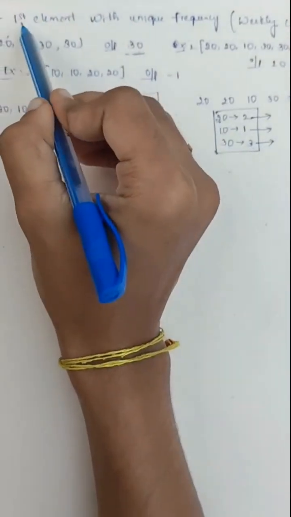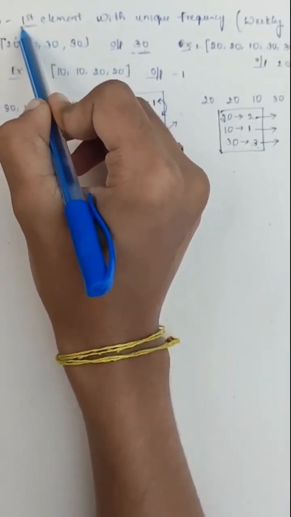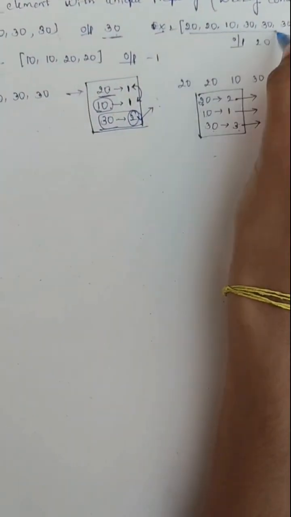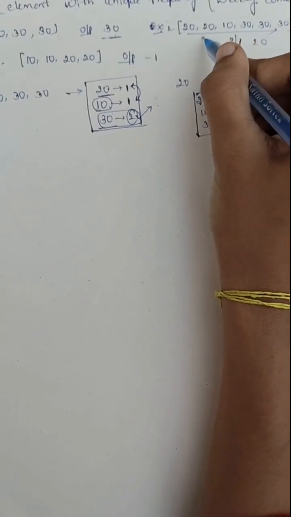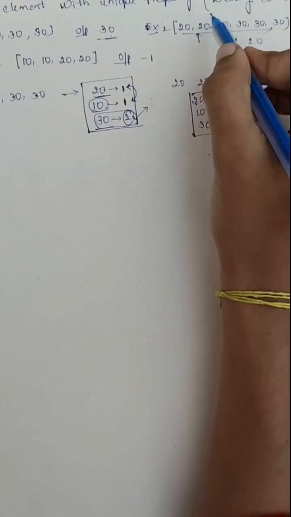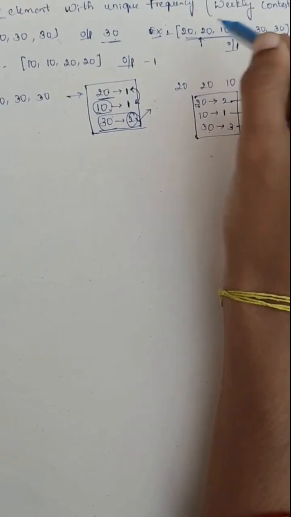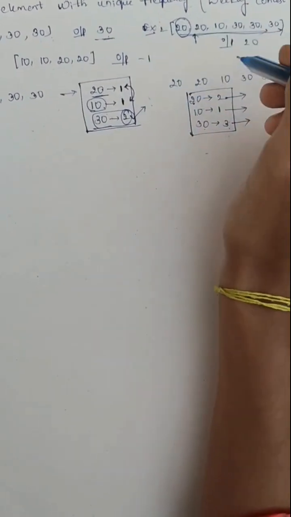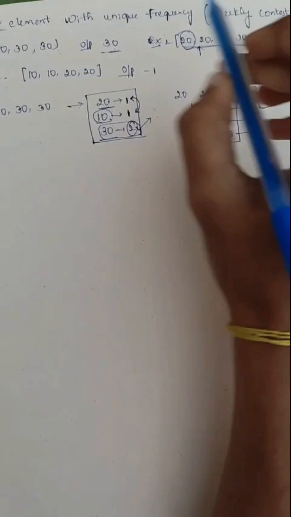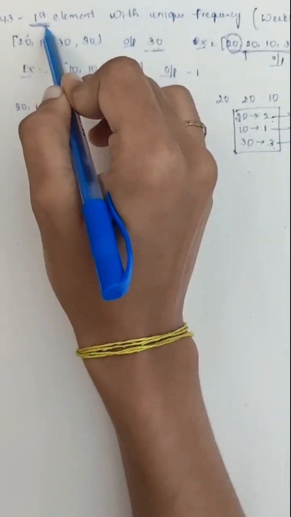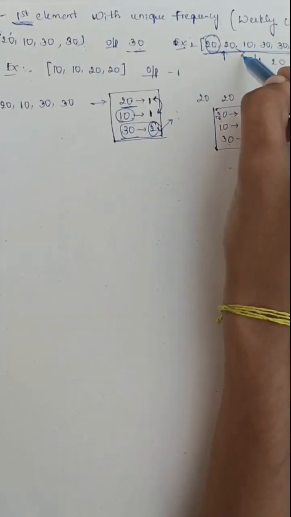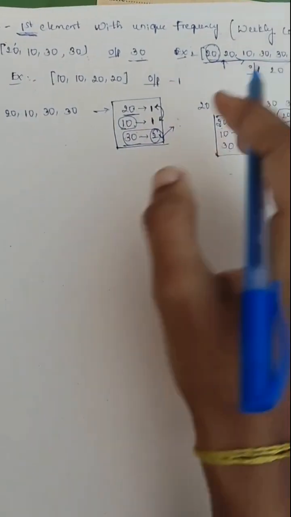But we need to return as output the first element with the unique frequency. Means if we travel from the start, we get an element which is unique. The first one only we need to return. Here when we travel through this, 20 is there and it is repeating two times, so it could be an answer, as in the question they have mentioned first element with a unique frequency. We need to check with the given array and return the first element.